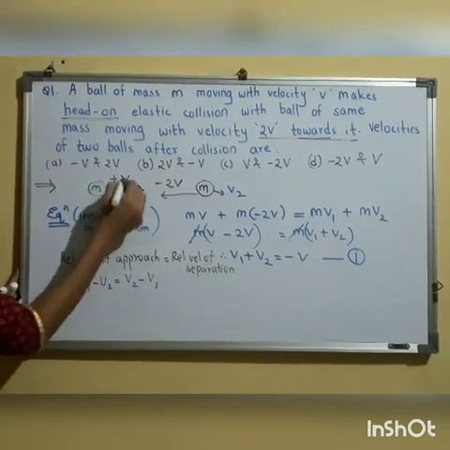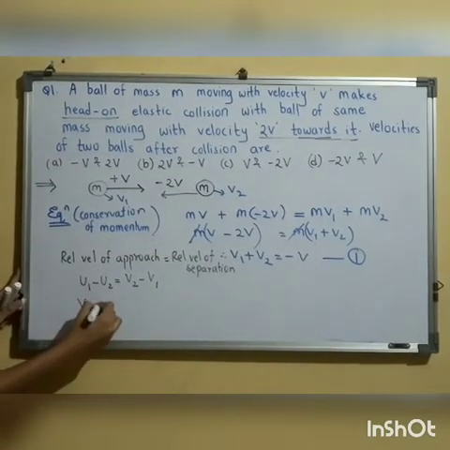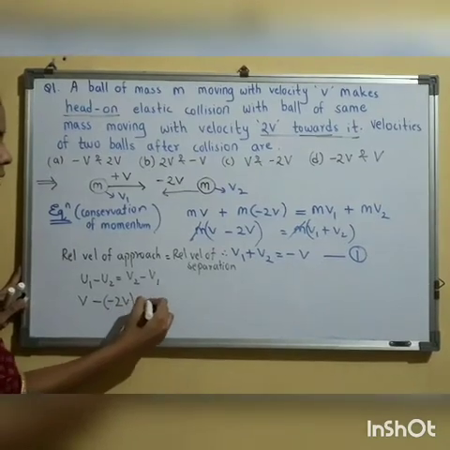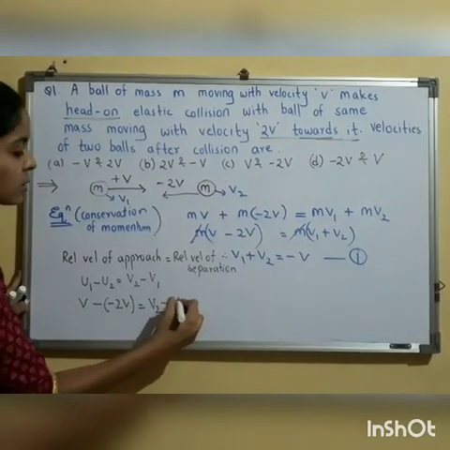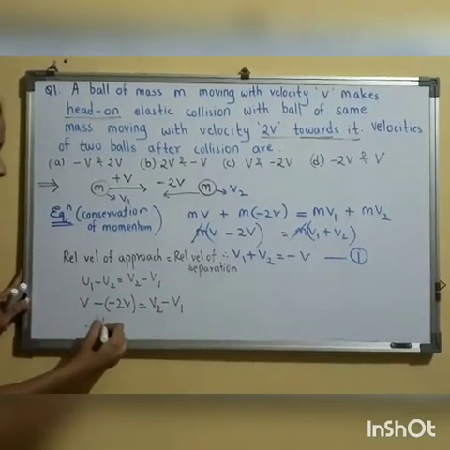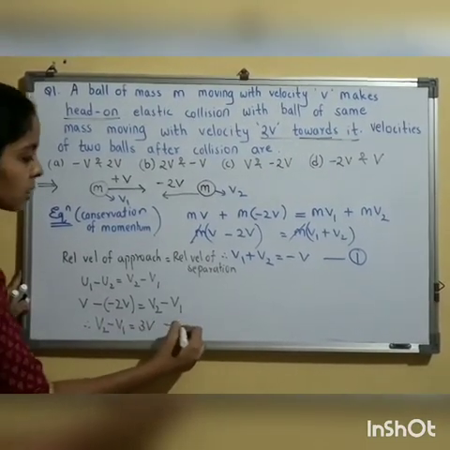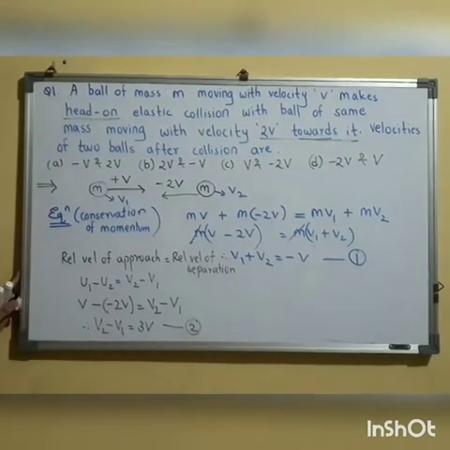Now what is u1? u1 is equal to v. What is u2? u2 is equal to minus 2v. We should always consider the sign convention. So that is equal to v2 minus v1. Therefore v2 minus v1 will have value equal to 3v. This is equation number 2. So I got two equations, equation number 1 and equation number 2.